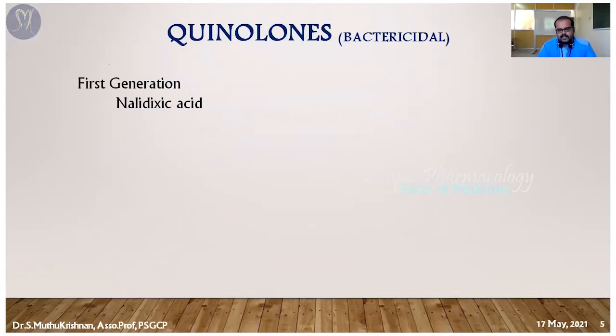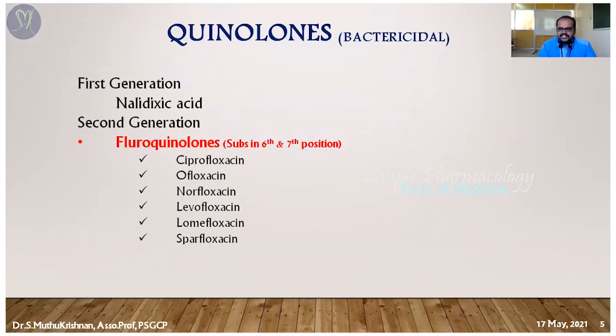So drug wise, the first generation drug is nalidixic acid. The second and third generation drugs I have listed in a simple manner. You have to memorize at least 3 or 4 drugs overall. Otherwise, for each generation, you can memorize at least 1 or 2 drugs.